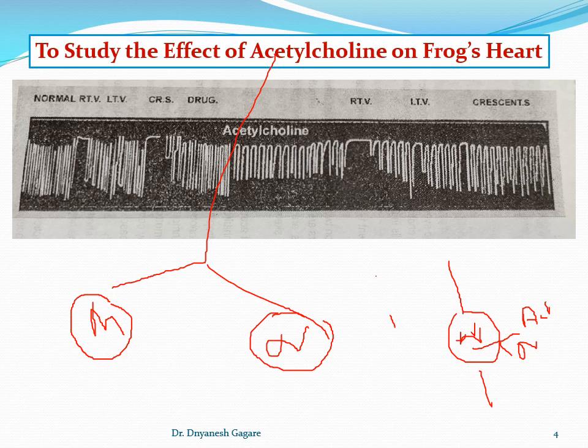Okay, how are they divided? Cholinergic drugs have the same effect like acetylcholine, and anticholinergic drugs have the opposite effect. For example, the cholinergic drugs like pilocarpine, methacholine, neostigmine, these are cholinergic drugs and they have the same effect like acetylcholine. For example, they are used to decrease the intraocular tension, that is in glaucoma.